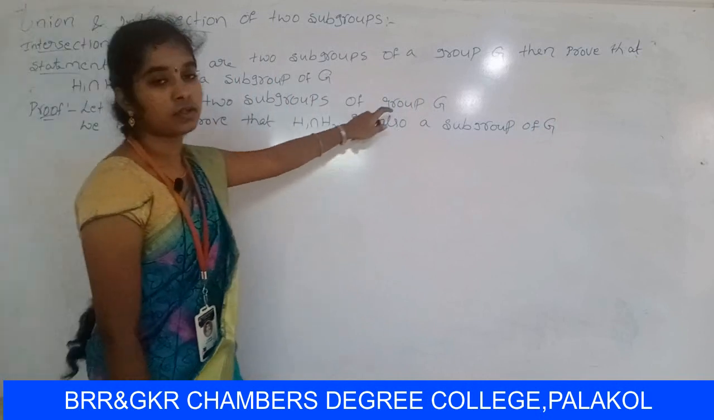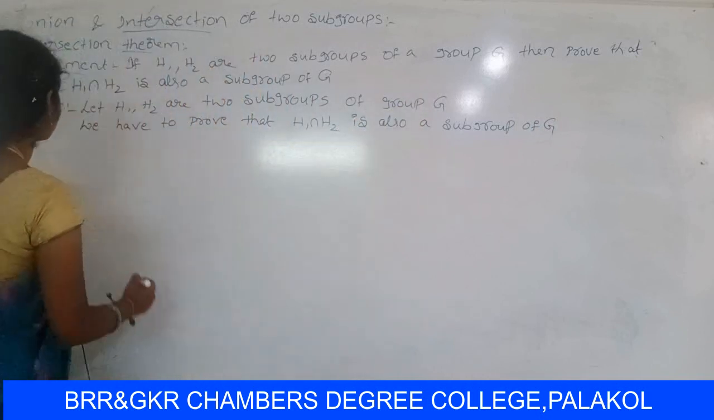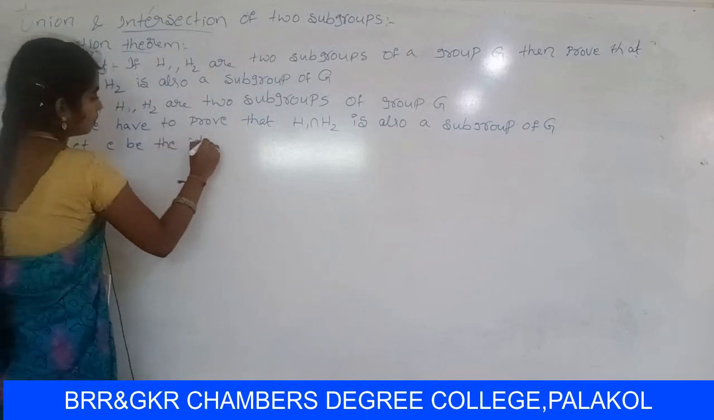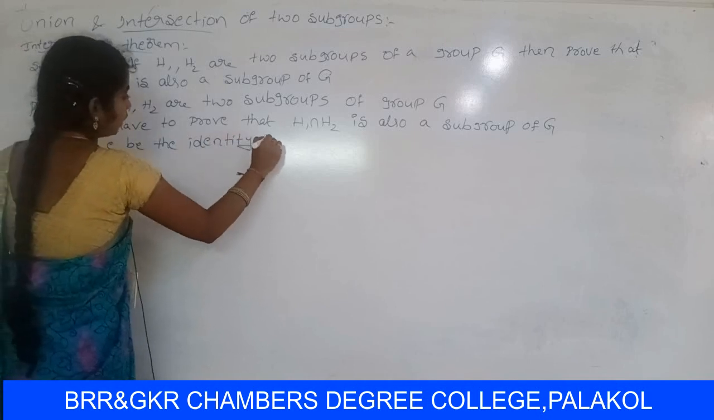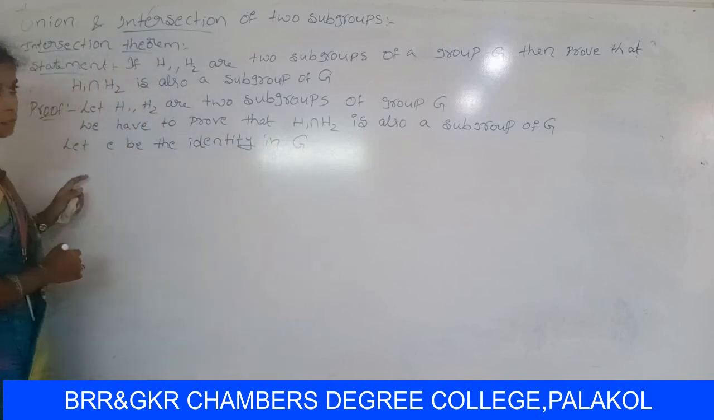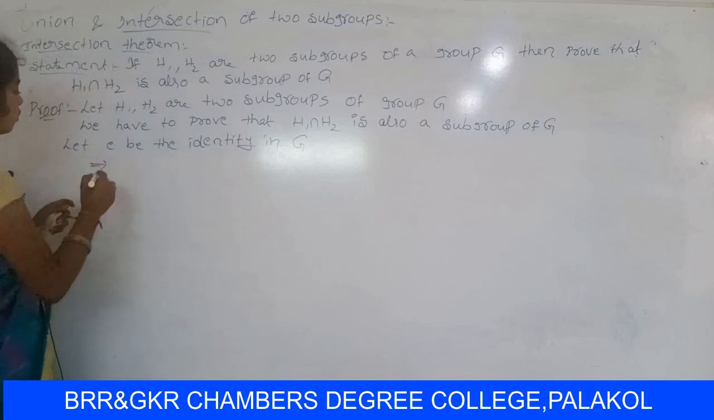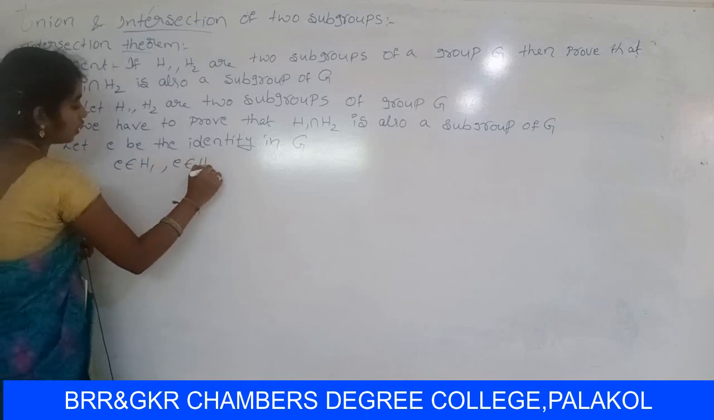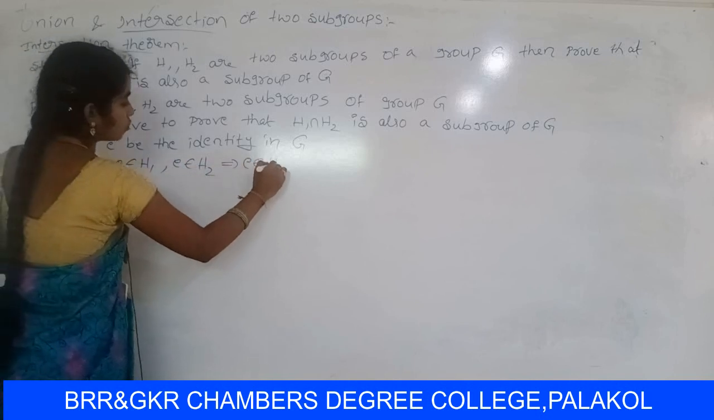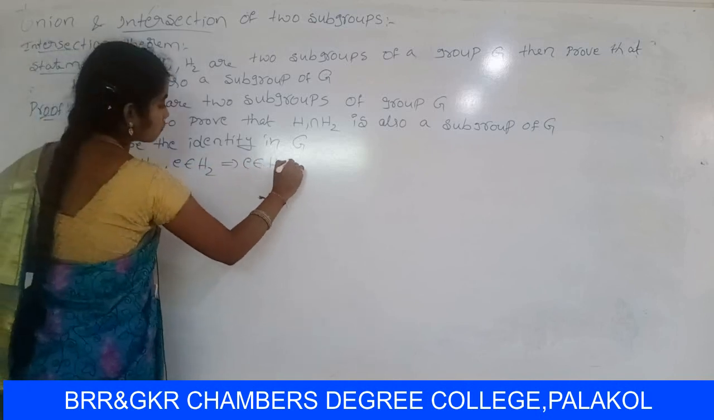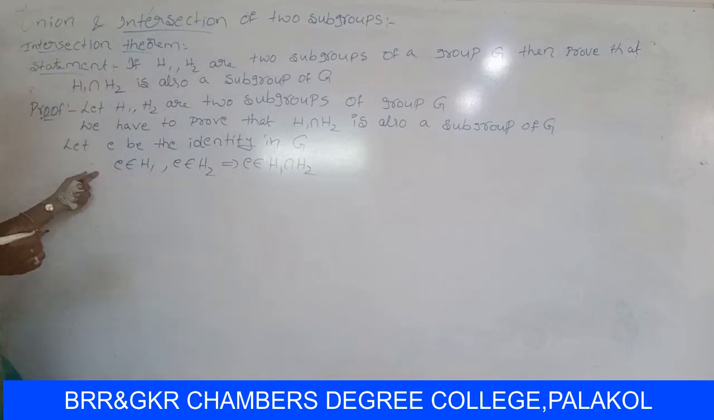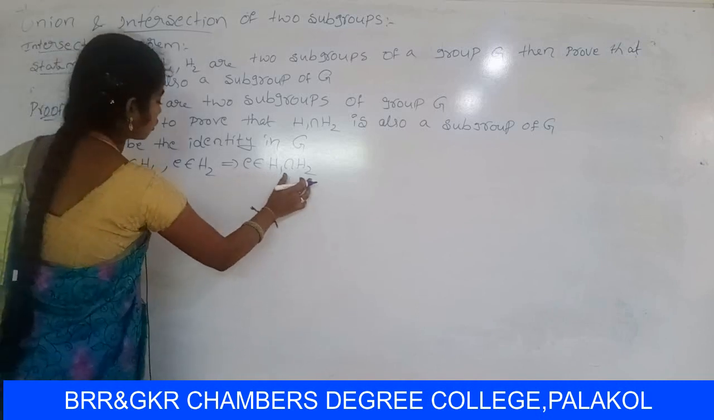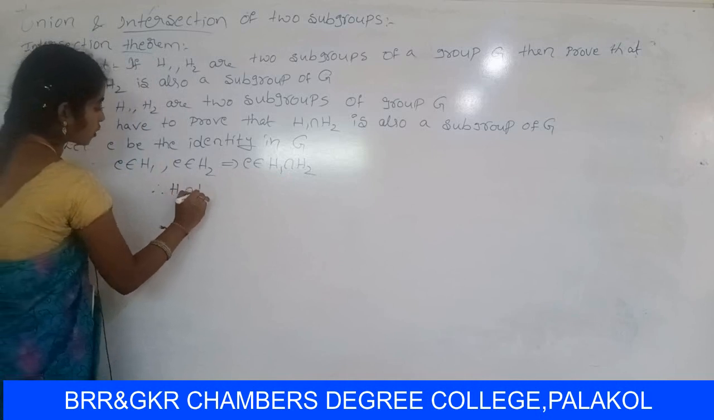So Z is a group. Let us consider an element in Z. Let E be the identity in Z. So that means E belongs to H1, E belongs to H2. So E belongs to H1 intersection H2. The common element is E.